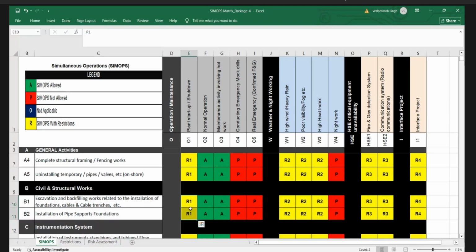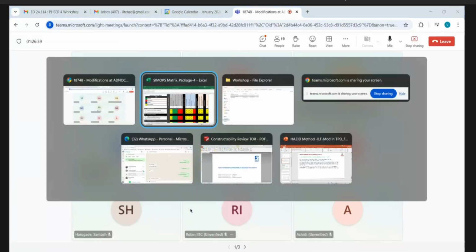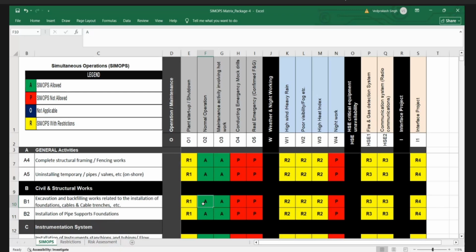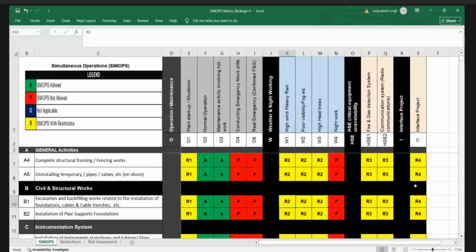So Rakesh, do we have H2S here? Do we have H2S? Any idea? Noman and Santosh, any H2S as well? Yeah, there is H2S. Santosh, can you confirm? Because I think the next requirement is there due to the H2S. So I think there is H2S in the gas. So what is the level of H2S? More than 100 ppm? Yeah. H2S means more than 100, right? Minimum more than 500,000 ppm, it should be there.